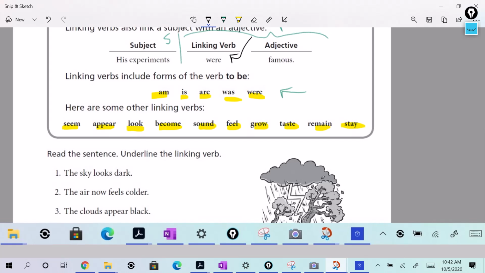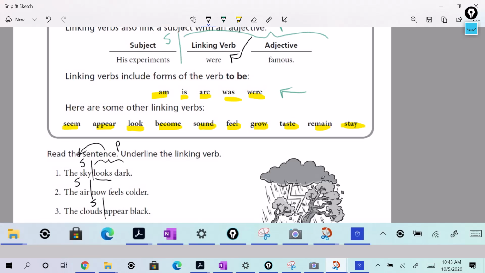Read the sentence, underline the linking verb. Here we go. The sky, subject. The air, subject. The clouds, subject. It's easy to find a subject. The sky looks dark. Looks dark is the entire predicate. That tells about what the subject is doing. What about the sky? Well, it looks dark. Where do you think the linking verb is? Hint, it's going to come right after the subject. The linking verb is looks.